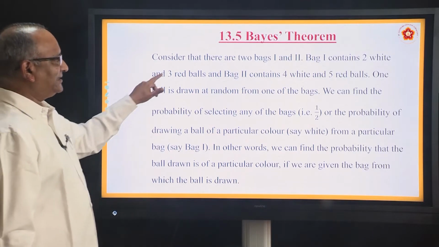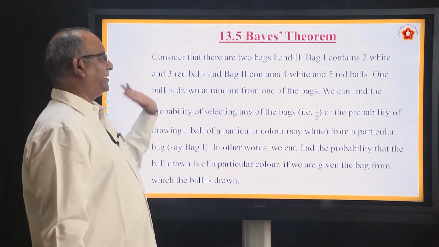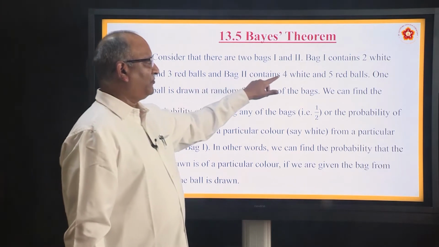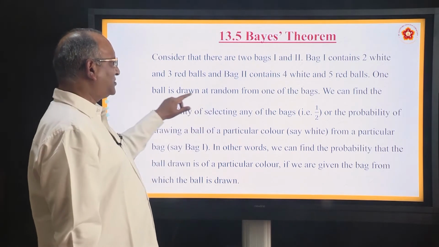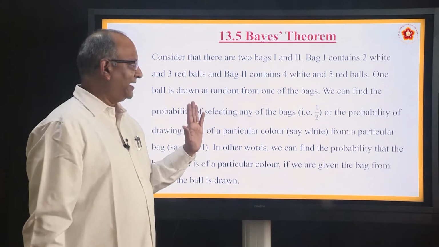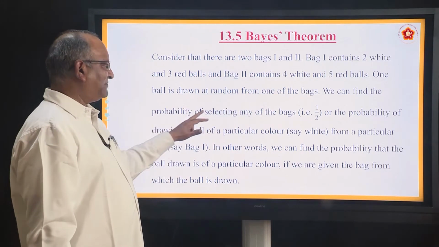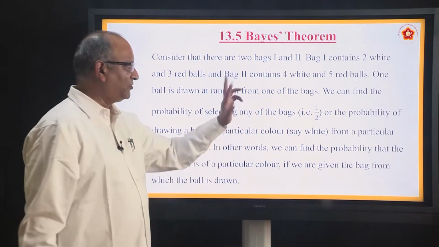He says, consider there are 2 bags, 1 and 2. Bag 1 contains 2 white and 3 red balls. Bag 2 contains 4 white and 5 red balls. He changed the numbers, doesn't matter. One ball is drawn at random from one of the bags. We can find the probability of selecting any of the bags. There are only 2 bags, so the probability is 1/2, 1/2.